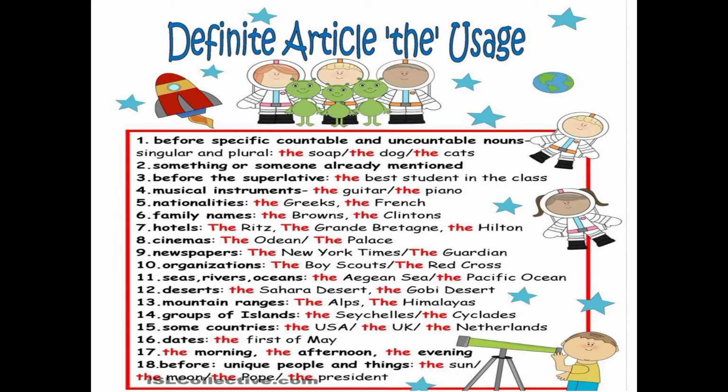And in some cases, when we are repeating the noun again and again in the sentences, we cannot put the indefinite article a or an. So in place of that we have to use 'the' in the second time or third time. Apart from this, if you talk about seas, newspapers, rivers, mountains, deserts, and some countries like the United States of America, in such cases you have to use 'the' also.